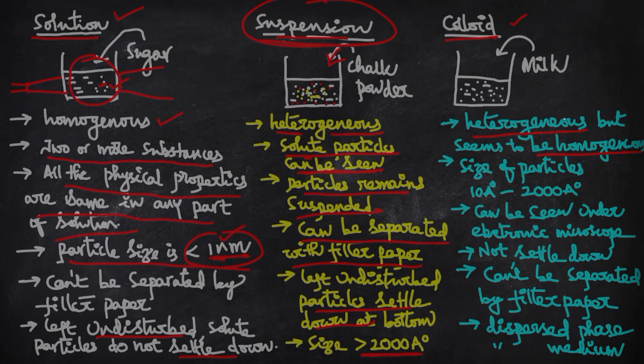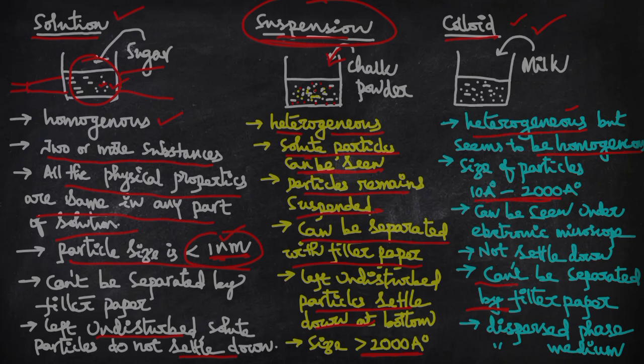So this is not a homogeneous mixture, this is a heterogeneous mixture, and the size of the particle is 10 angstroms to 2000 angstroms, and this cannot be separated by filter paper. If you keep the milk in filter paper, the milk particles will not be separated. So filter paper is not useful to separate a colloid. It contains a dispersed phase and a dispersed medium.